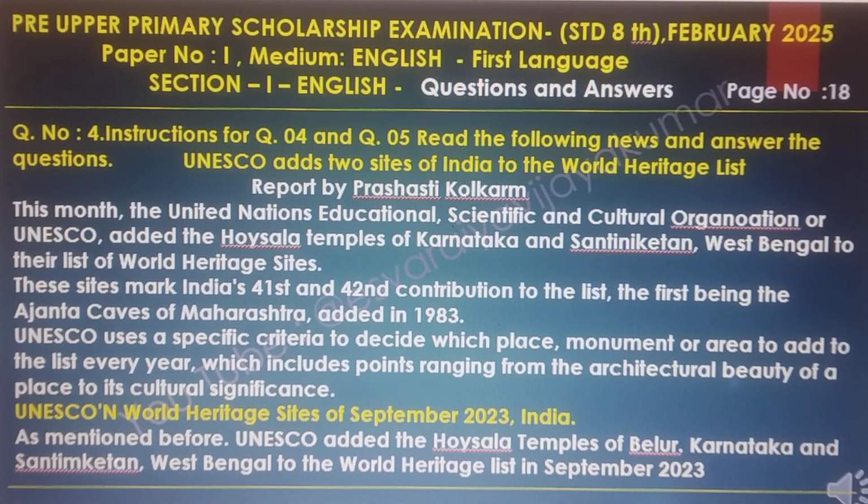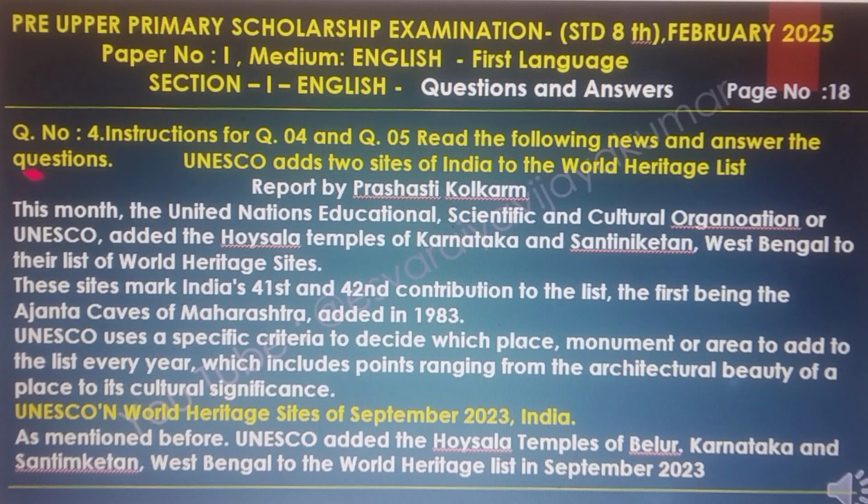This month, the United Nations Educational, Scientific and Cultural Organization, or UNESCO, added the Hoysala temples of Karnataka and Santiniketan, West Bengal to their list of World Heritage Sites. These sites mark India's 41st and 42nd contributions to the list. The first was the Ajanta Caves of Maharashtra, added in 1983.